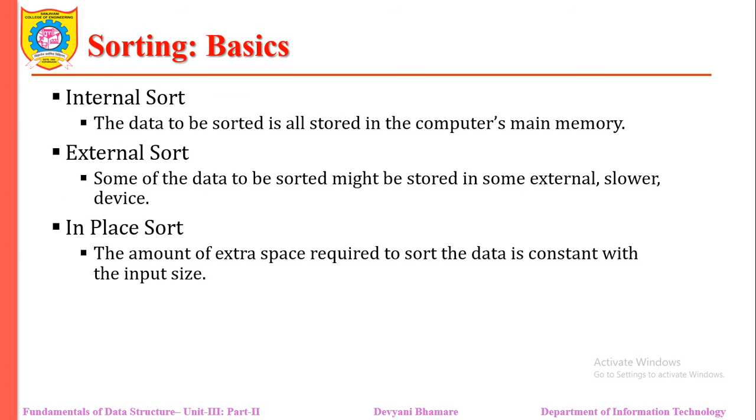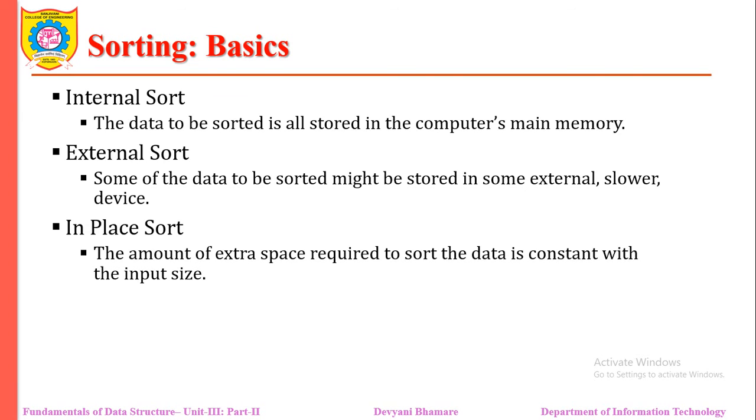Sorts are generally classified as either internal sort or external sort. Internal sort is a sort in which all the data are held in primary memory during the sorting process, and external sort uses primary memory for the data which is currently being sorted, and it uses secondary storage for any data that will not fit in the primary memory.